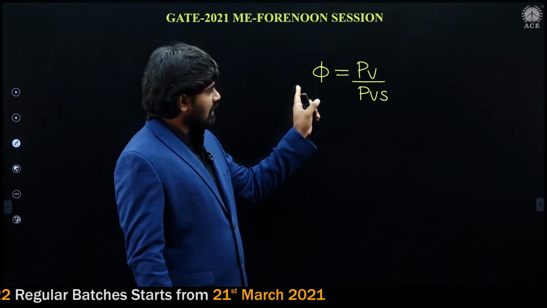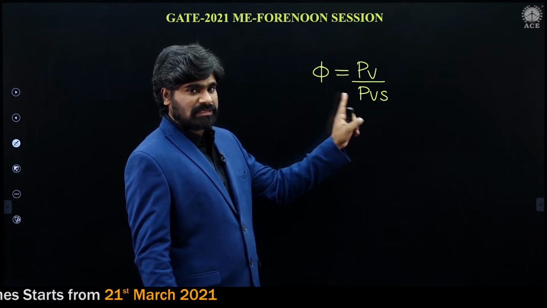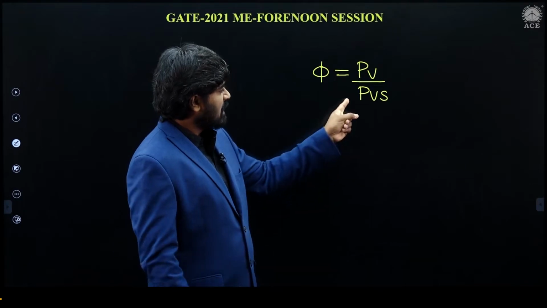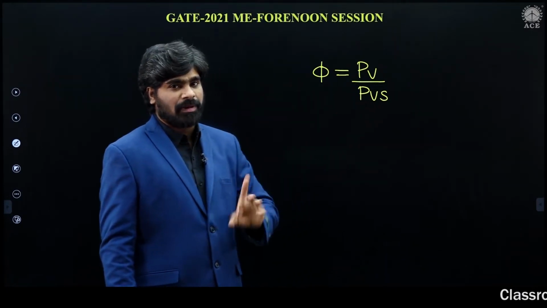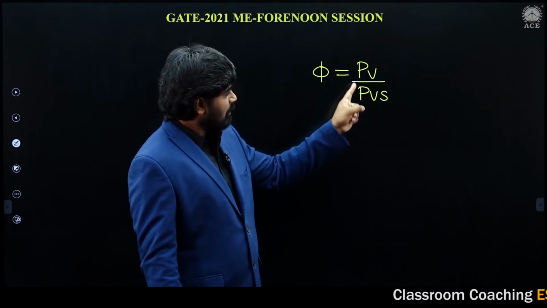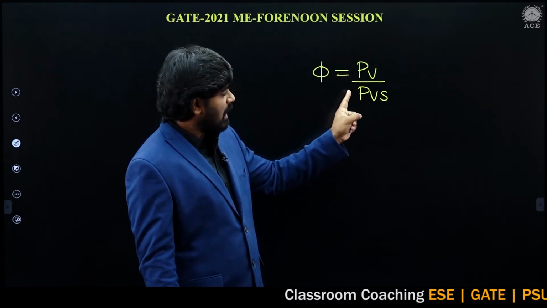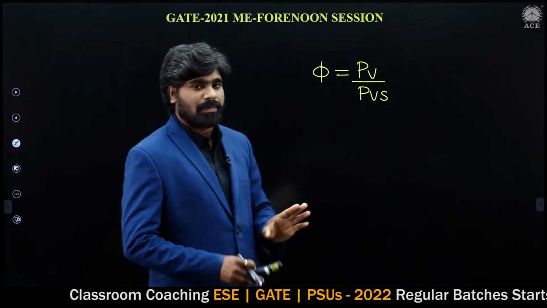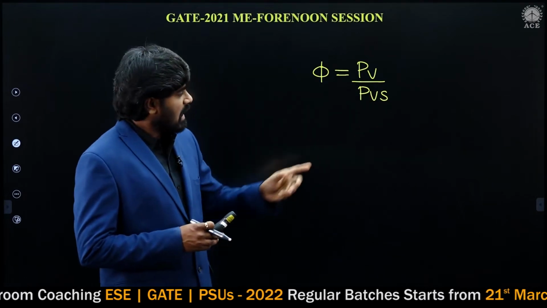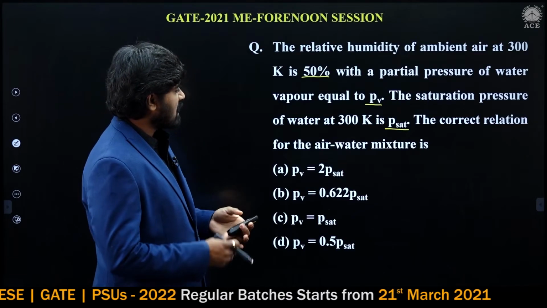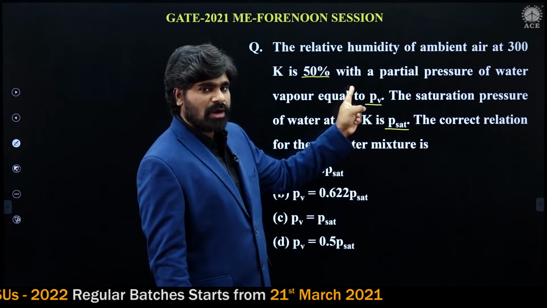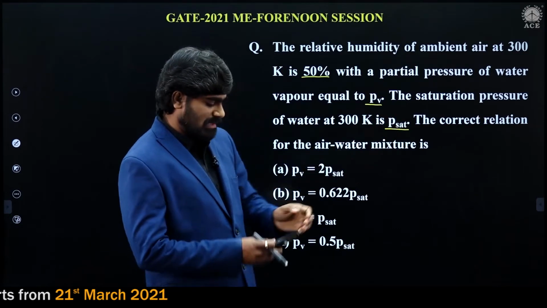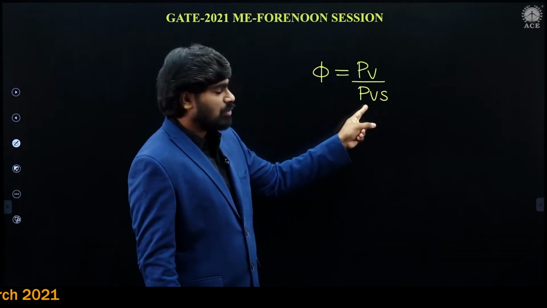So the relative humidity phi is equal to PV by PVS. PV is the partial pressure of water vapor and PVS is the saturation pressure of water vapor. See, both are water vapors only. PV is the partial pressure of water vapor divided by the partial pressure of water vapor under saturated conditions. In the question he has simply written P saturation, so now I am going to write it as Psat.